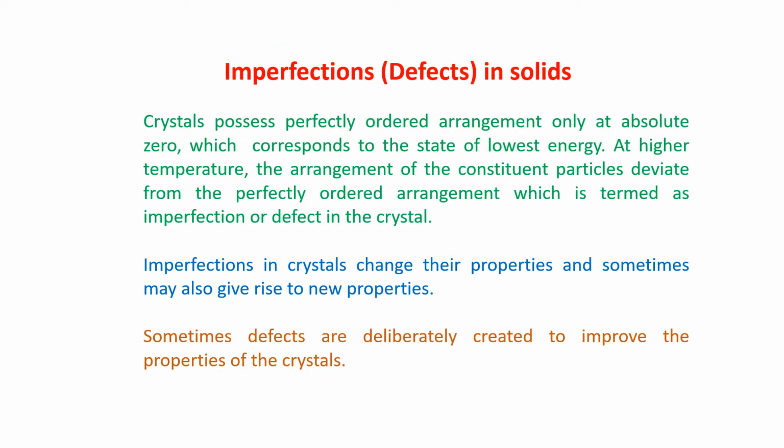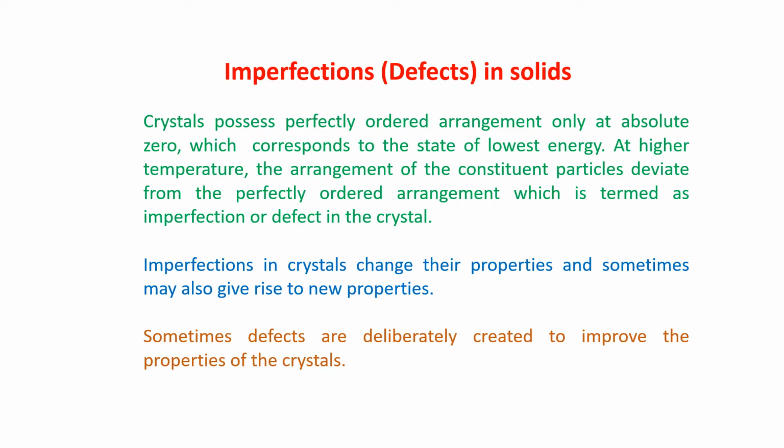Now from here we will start imperfections or defects in solids. A crystal possesses a perfectly ordered arrangement at absolute zero.